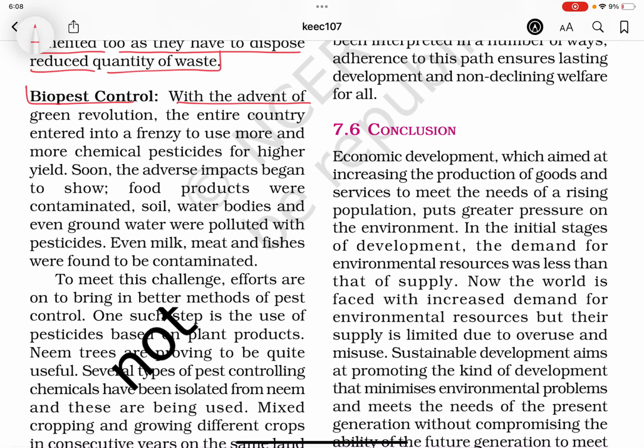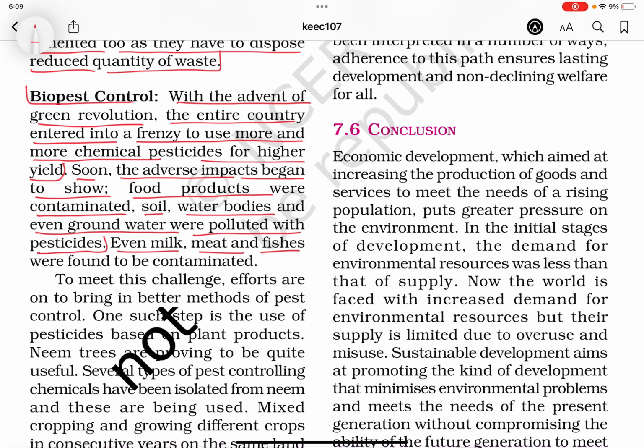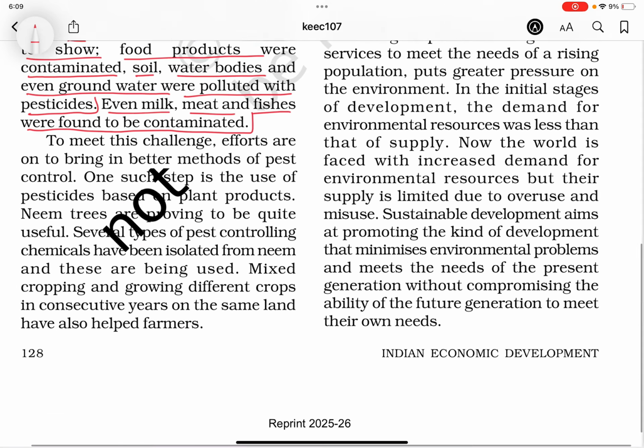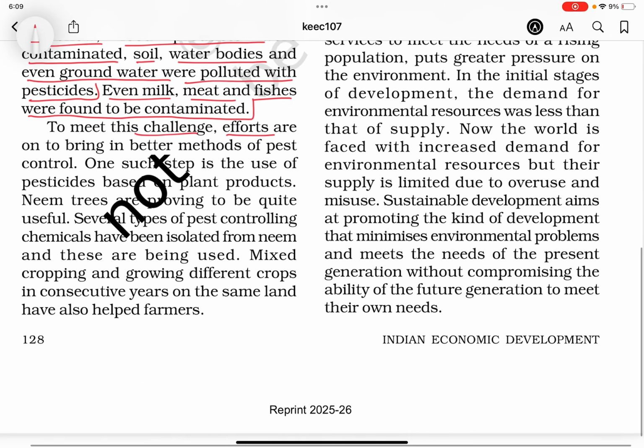Biopest control. With the advent of the Green Revolution, the entire country entered into a frenzy to use more and more chemical pesticides for higher yield. Soon, the adverse impacts began to show. Food products were contaminated, soil, water bodies, and even groundwater were polluted with pesticides. Even milk, meat, and fishes were found to be contaminated. To meet this challenge, efforts are on to bring in better methods of pest control.